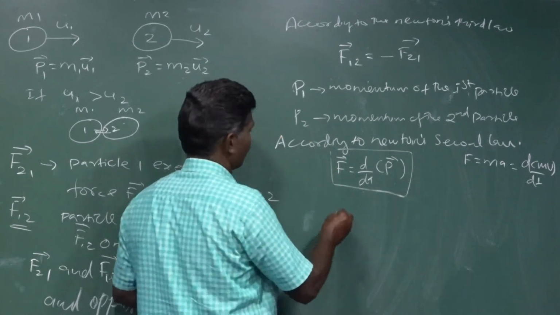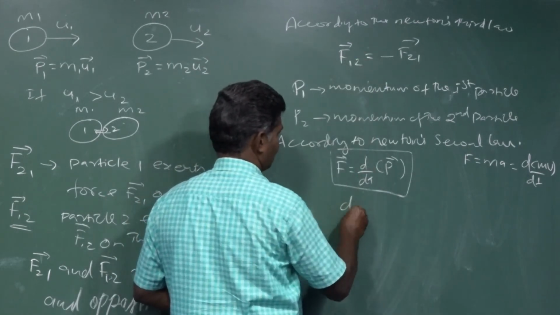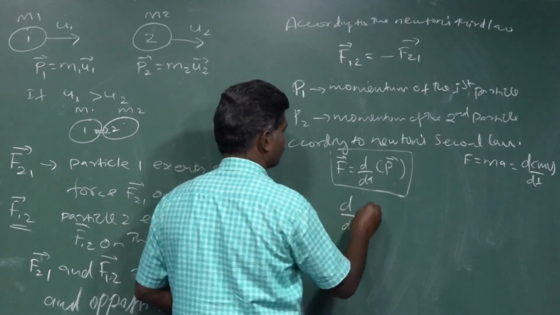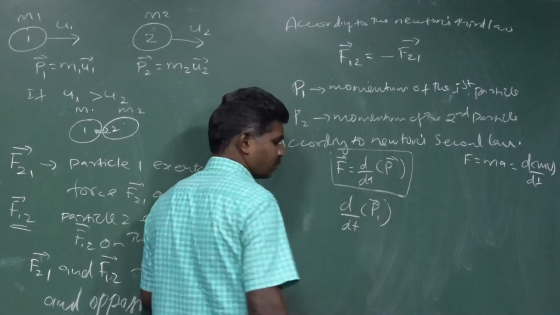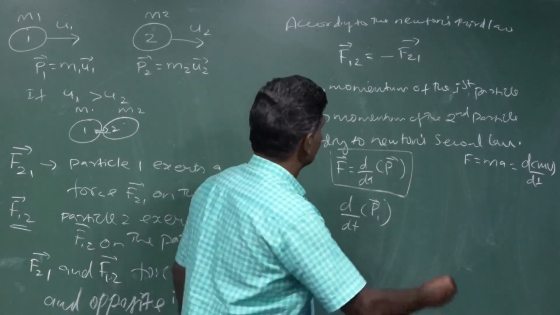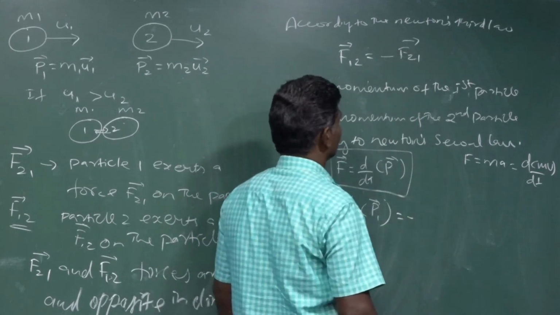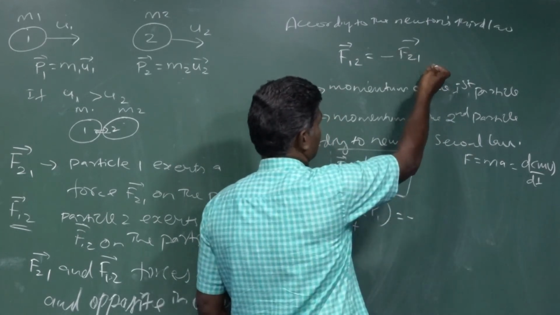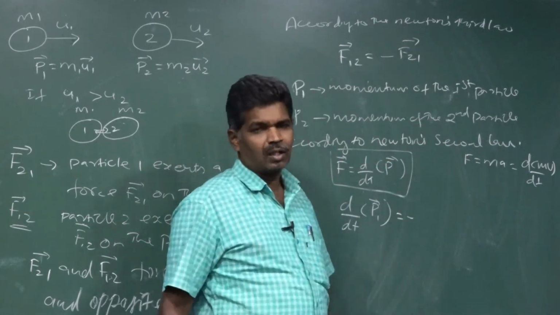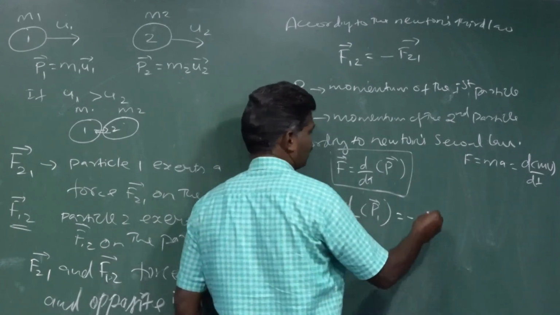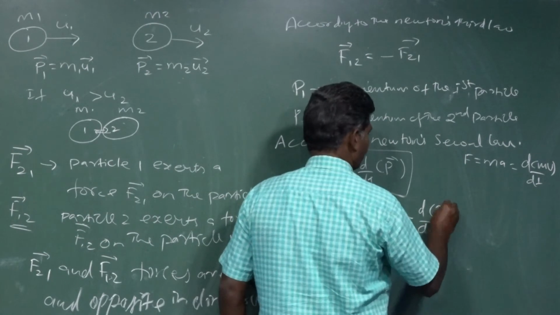So instead of F12 vector, we can take d by dt of p1 vector, the momentum of the first one changing. This equals the same negative sign, and here the first one acts on the second particle, whose momentum changes, so we take d by dt of p2 vector.